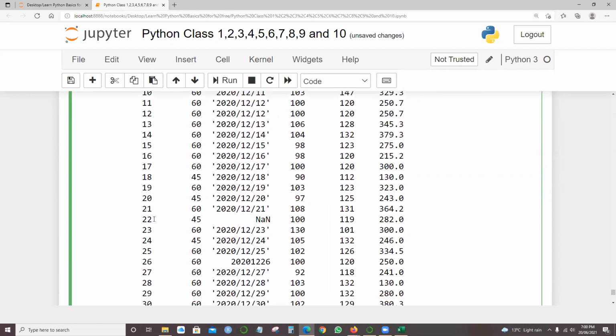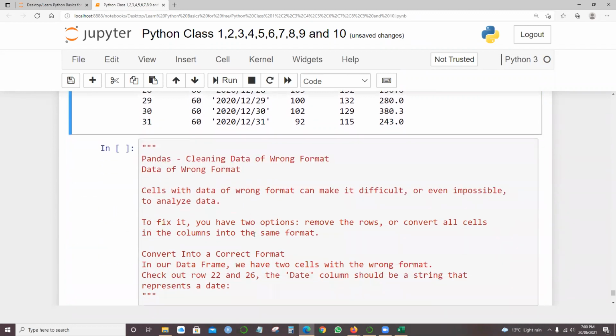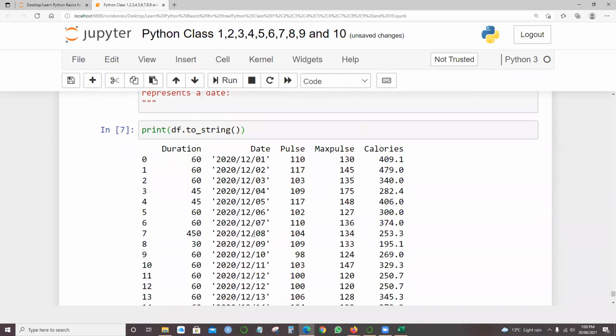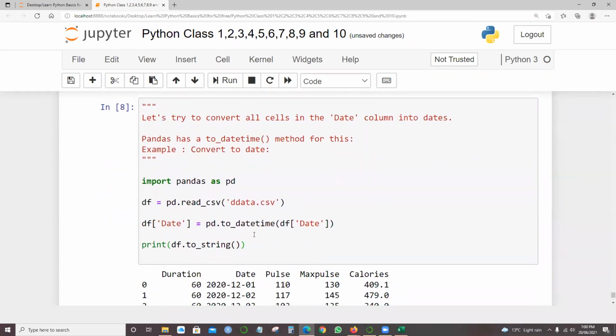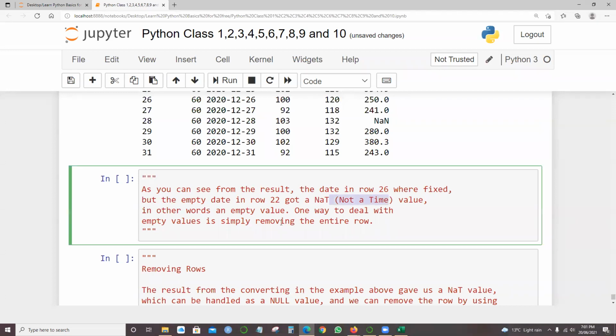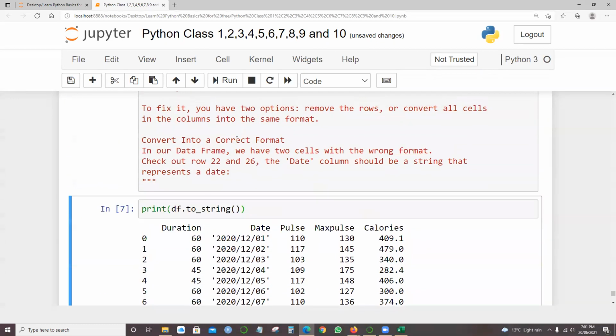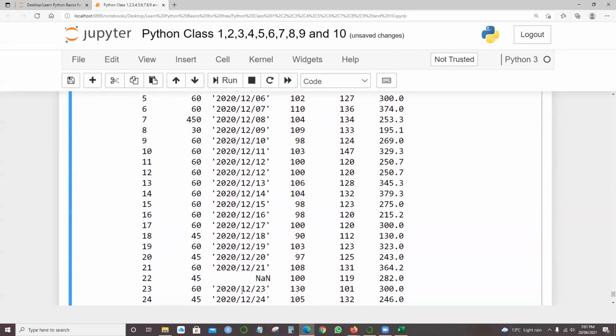See here for this 22, 45, NaN means it's not a date; it's actually null. Null will be represented as NaN.